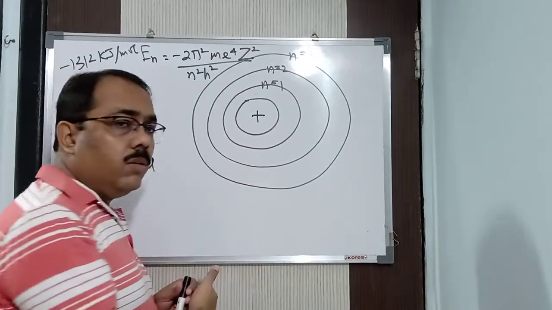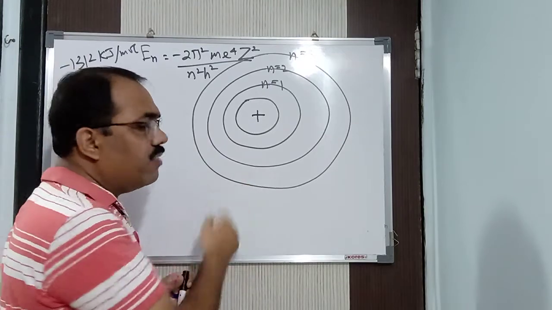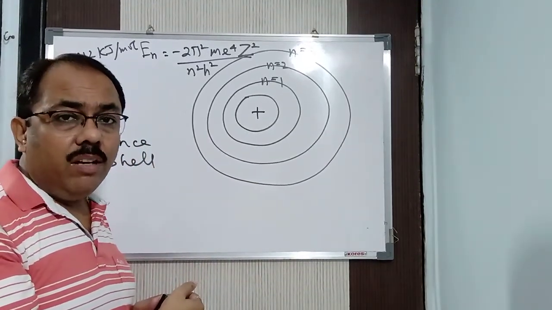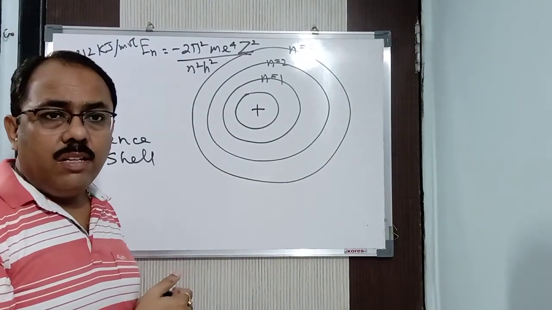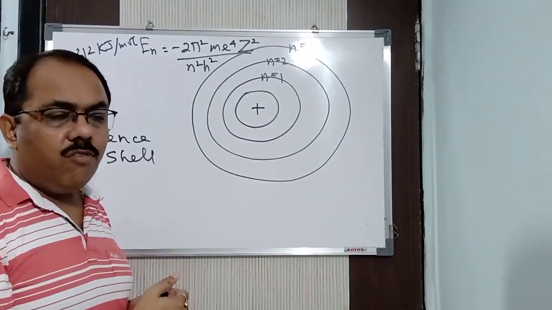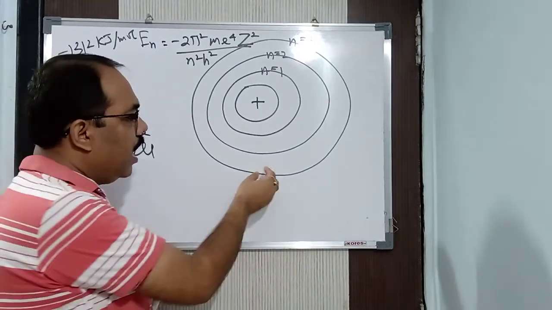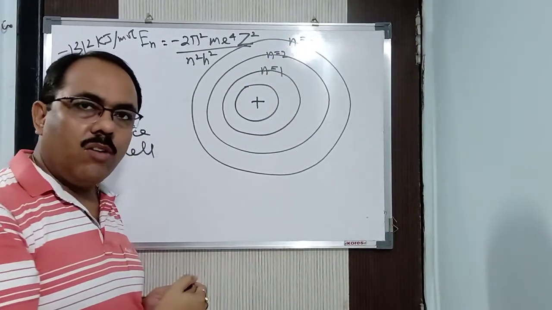But what happens in the outermost shell? The electrons are free, so to say, they are considered to be free electrons. Why free? Because I said the energy is maximum. So if the energy is maximum, they are free, and hence they are liable to be lost from the outermost shell.